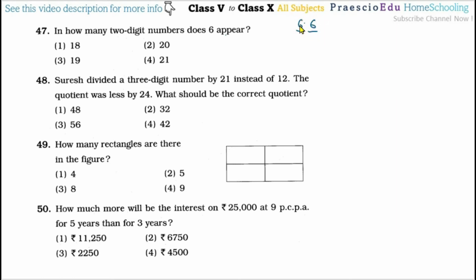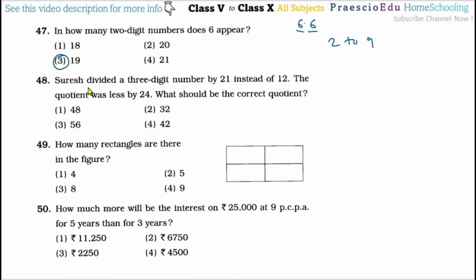So already we have seen in our lecture. For question number 47, there is a 19, from 2 to 9, that counting is 19. So option number 3 is the correct one.